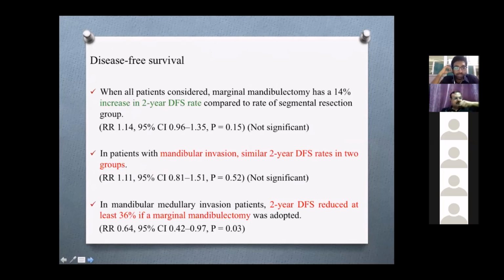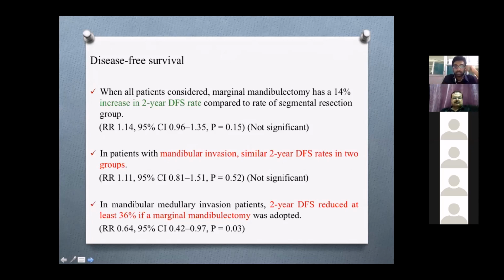Coming to disease-free survival, when all patients were considered, marginal mandibulectomy had a 14% increase in 2-year disease-free survival compared to the segmental dissection group. In patients with mandibular invasion, similar 2-year disease-free survival rates are seen in the two groups. But in mandibular medullary invasion patients, 2-year disease-free survival is reduced by 36% if marginal mandibulectomy was adopted.